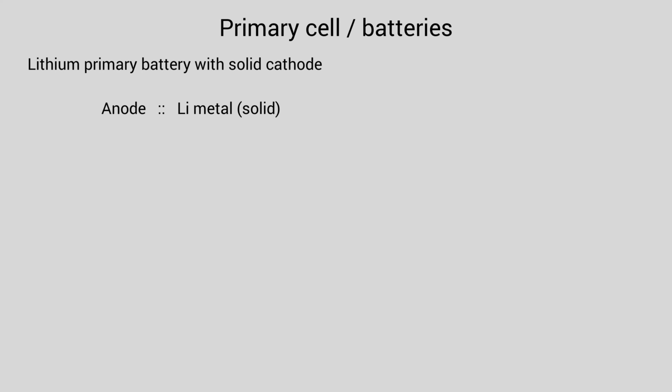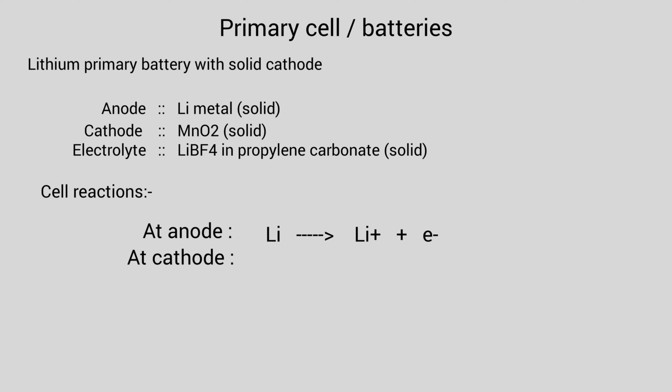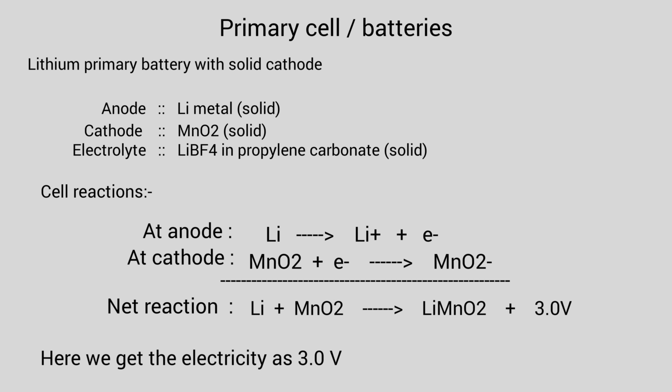Now primary cells or primary batteries. Let us talk about the lithium primary battery with solid cathode. We take the anode as lithium metal, the cathode as MnO2, manganese dioxide, and the electrolyte lithium tetrafluoroborate in propylene carbonate. The cell reaction at the anode is Li gives Li+ plus electron, and at the cathode MnO2 plus electron gives MnO2 minus. The overall net reaction is Li plus MnO2 gives LiMnO2 plus 3 volts. Here we get electricity of 3 volts.